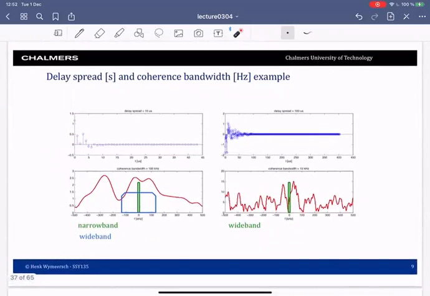Here are some specific examples. So let's say that we have an environment with a delay spread of 10 microseconds. And here we have a delay spread of 100 microseconds. Given this delay spread, we can compute the frequency transform, which, let's see, is this one. So this is just computing the Fourier transform. Same here, if I compute the Fourier transform of this channel in blue, I obtain this red curve. So again, Fourier transform.